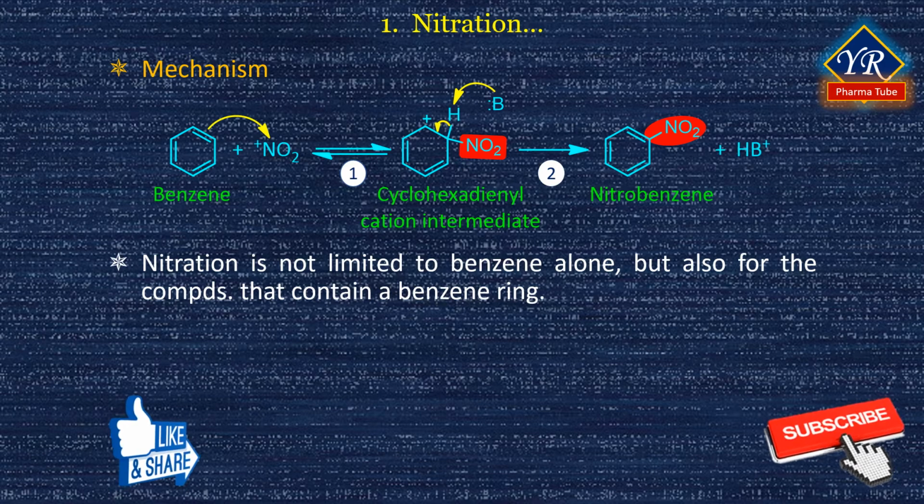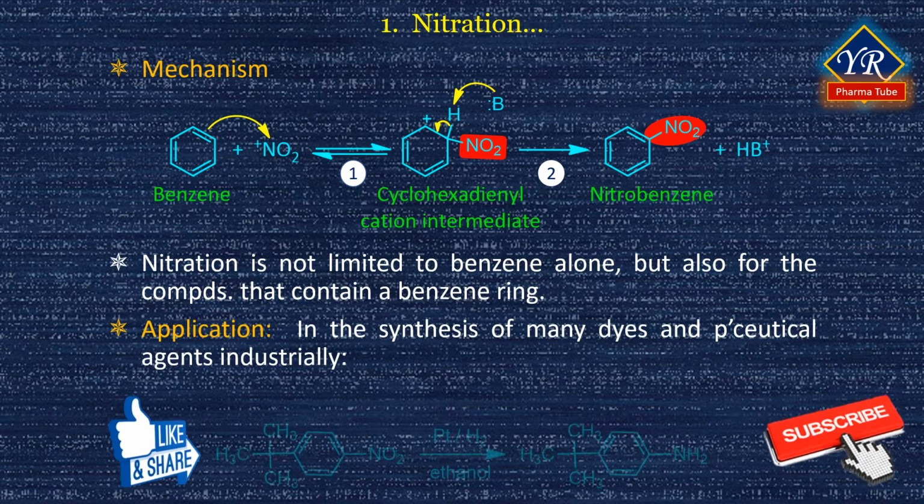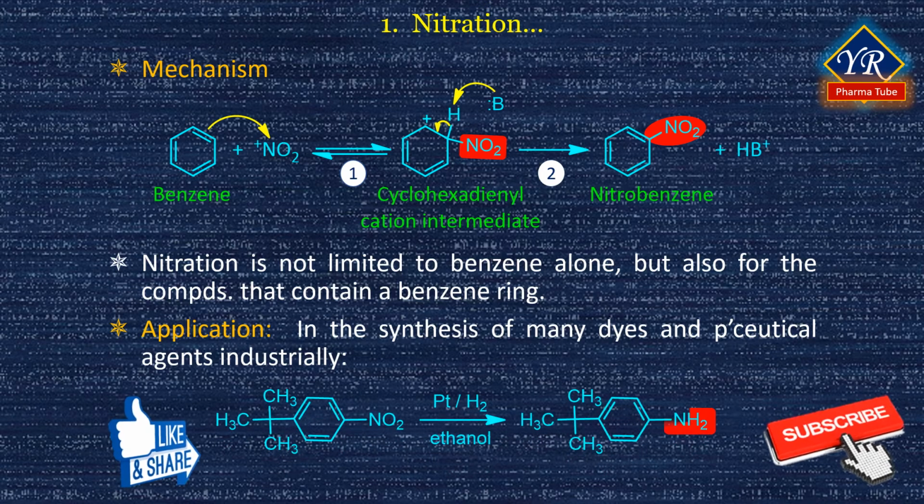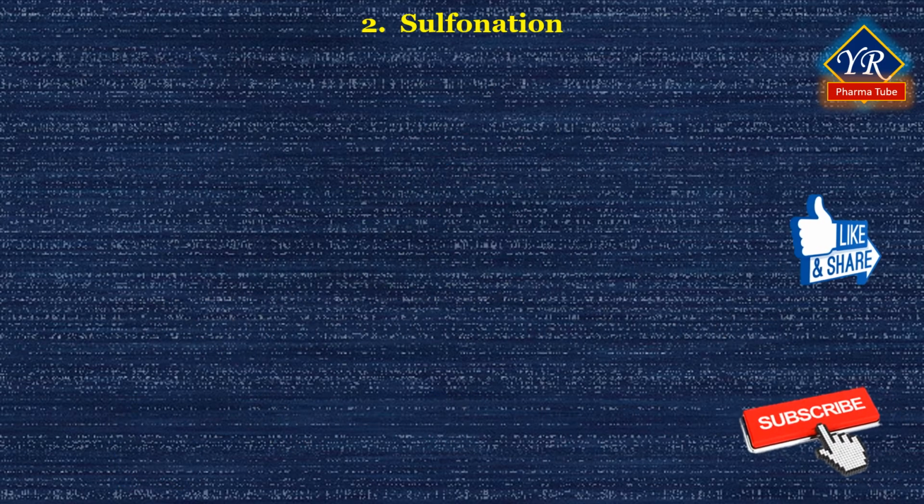Attachment of an amine group to an aromatic ring by a two-step nitration reduction sequence is a key part in the industrial synthesis of many dyes and pharmaceutical agents. For example, aniline is prepared industrially by a two-step mechanism from benzene, in which benzene is initially nitrated followed by reduction to form aniline.